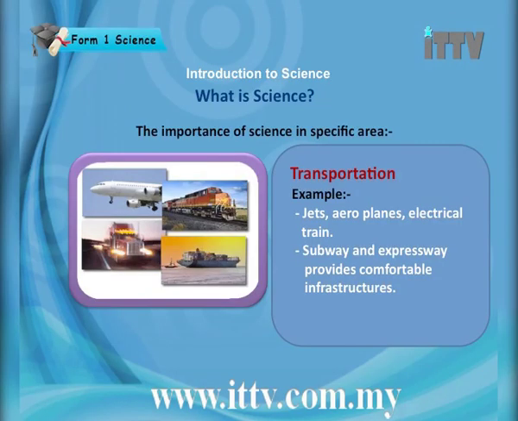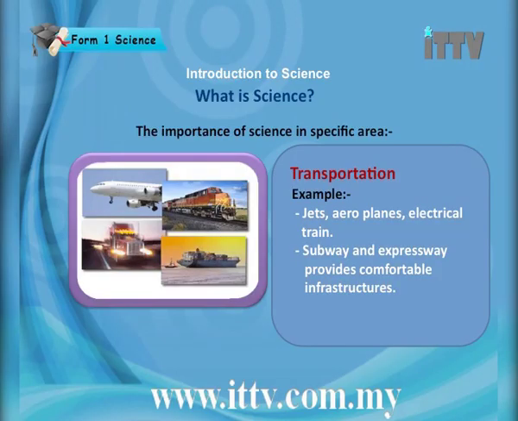Transportation examples are, nowadays we have got jets, aeroplanes, electrical trains. This is how they get you fast and quickly to the destination that you want to go to. Subway and expressway provide comfortable infrastructures. This is how much transportation has improved thanks to science.